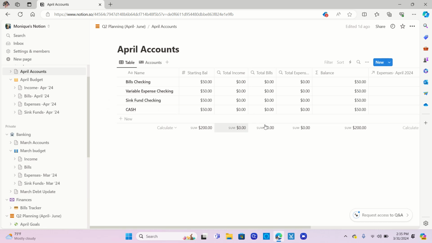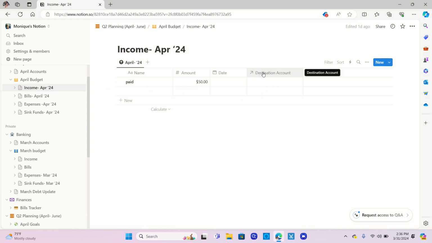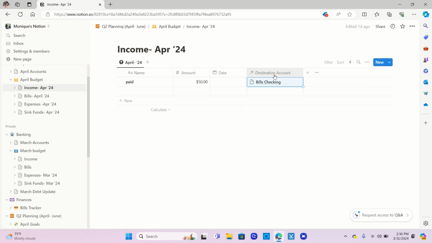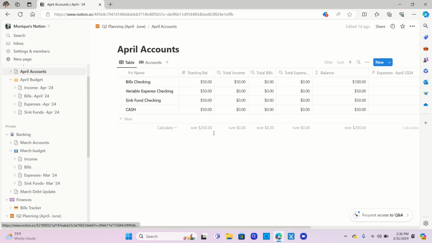You'll notice here under April accounts, all of my numbers still look the same from when I entered those in a few minutes ago. But having a destination account where money is supposed to go into or a source account where money comes out is where I've learned how to build that relationship in these formulas. So what happens is when I say here, I made $50 and I want to put it in my bills account, the bills checking account is now the destination. When we go back over here to April accounts, look here. It shows that I got an income into that for $50 and now my balance is 100.